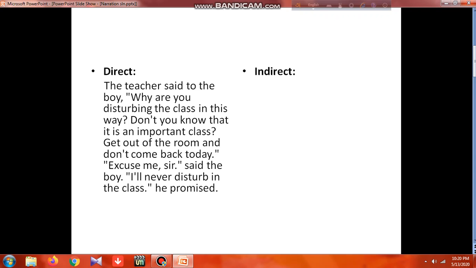Next, again: "Don't you know that it is an important class?" So again another question was asked. Again we will go in this way, but here you find no interrogative pronoun, meaning no WH words. So in this case we take if or whether.